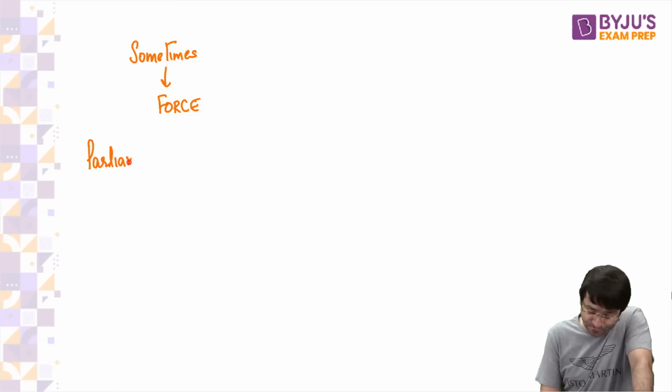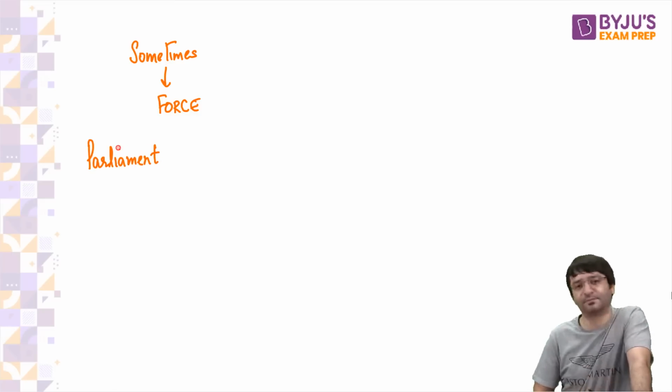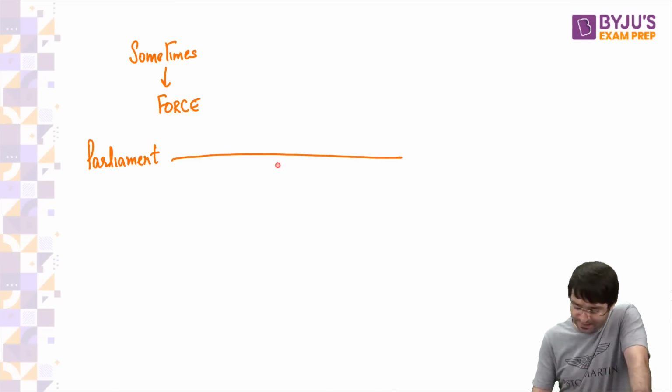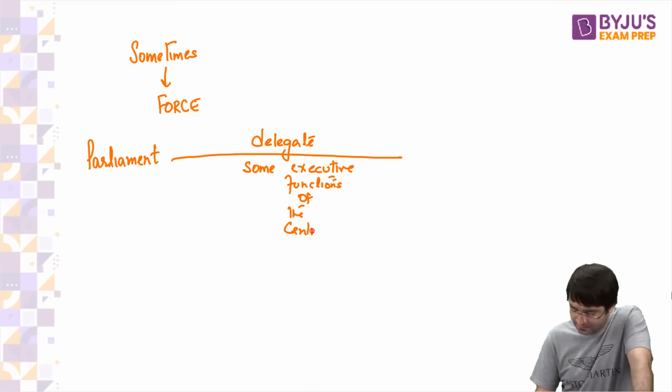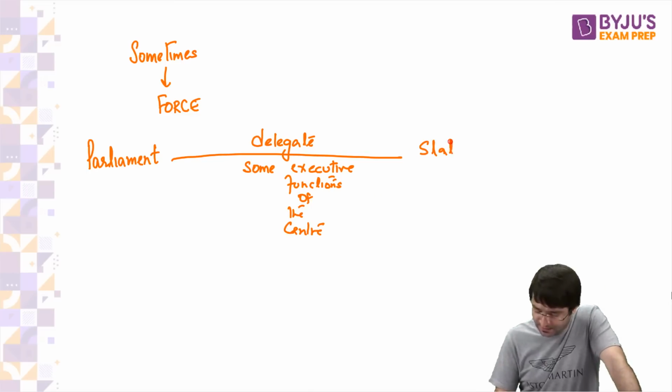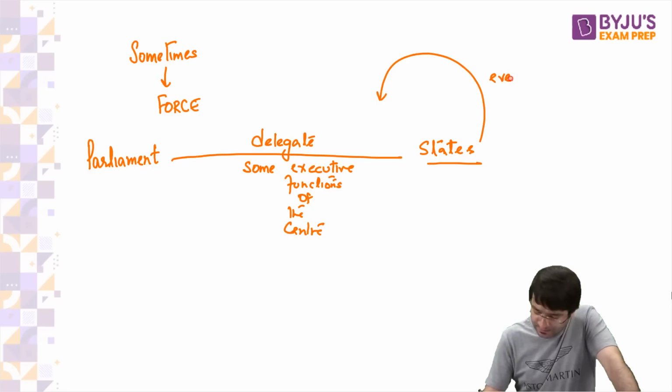But this time, this force is through Parliament. Parliament can delegate some executive functions of the center to the state even without their consent.